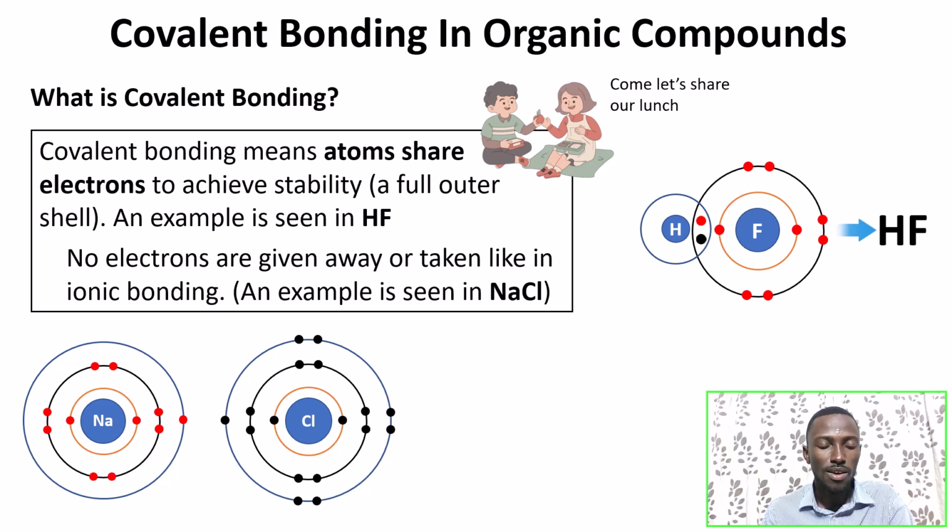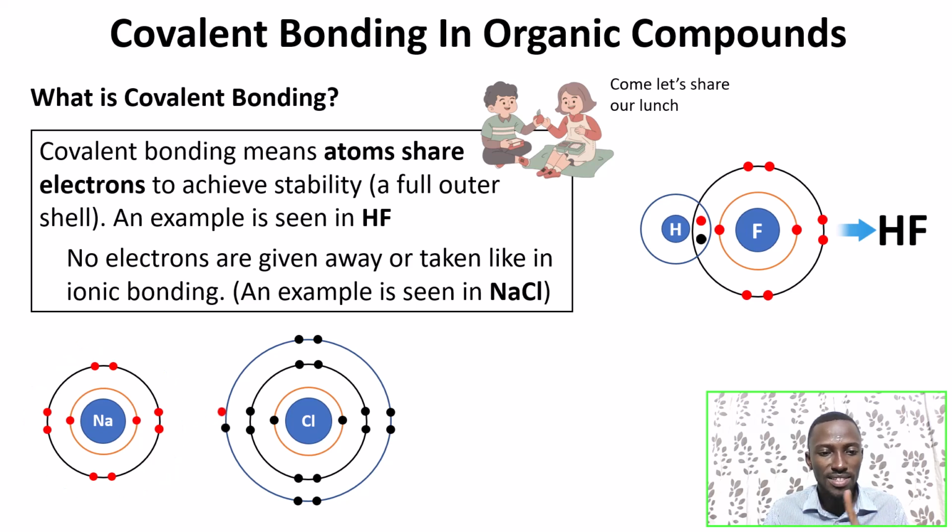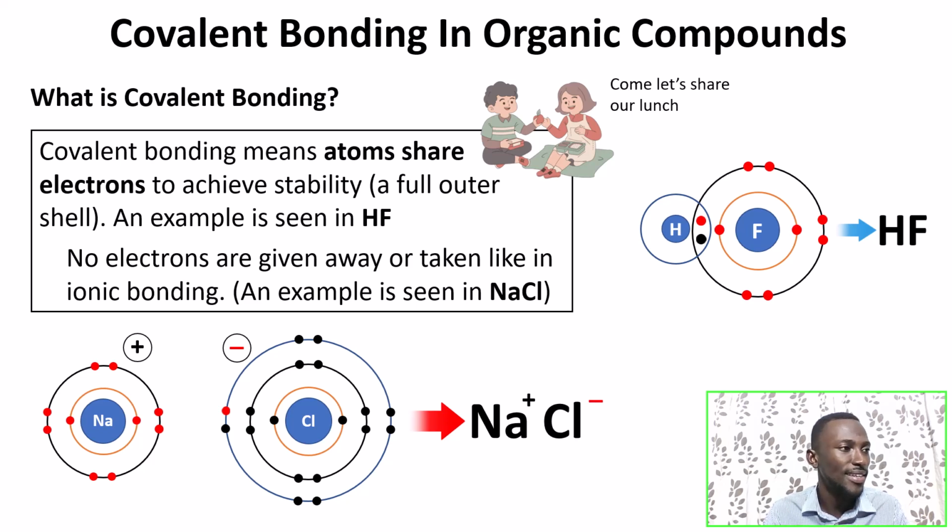For sodium to become stable by gaining electrons, it would need 7 more, which is too much. So it prefers to give that 1 electron to chlorine, because chlorine needs only 1 to be stable. When it gives that one to chlorine, the two do not share but form an ionic bond. Sodium gives the one electron to chlorine, chlorine accepts it, and the two of them form sodium chloride, which is salt.